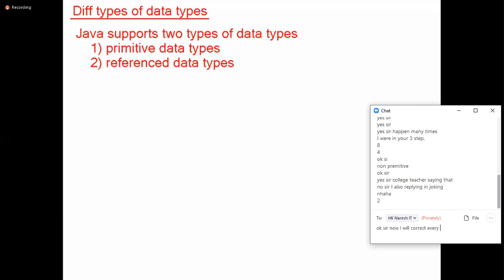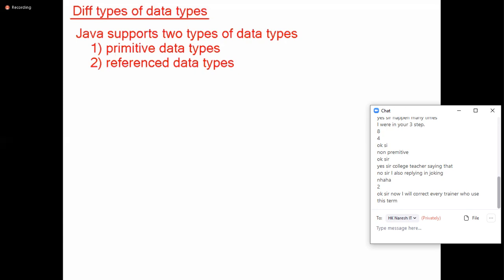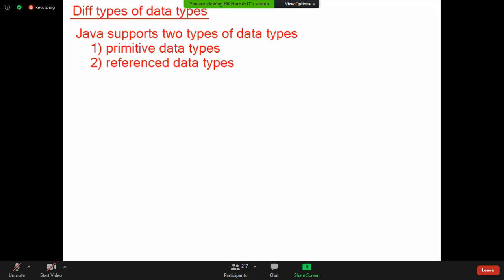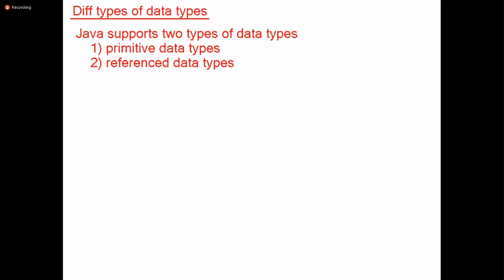Where? In the C++ language. In C++, maybe you call it non-primitive, but in Java there is no terminology called non-primitive data type. I don't want to mix Java with C and C++. Did you catch my point? We have only reference data types in Java according to Sun Microsystems, so I am strictly following Sun Microsystems terminology.